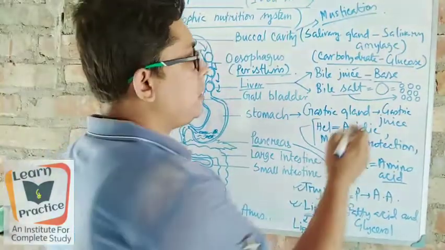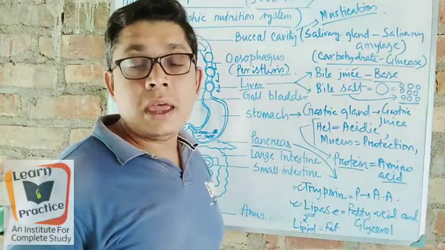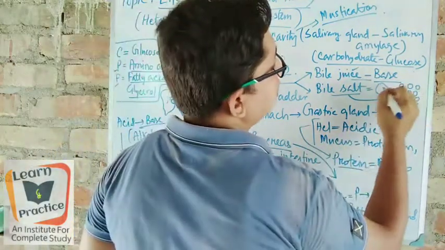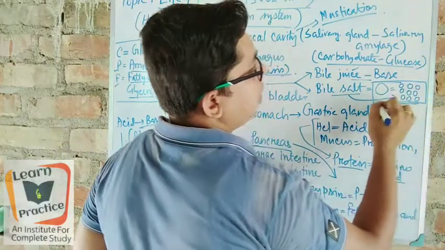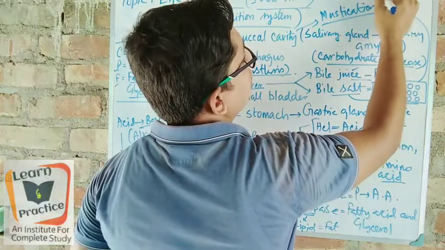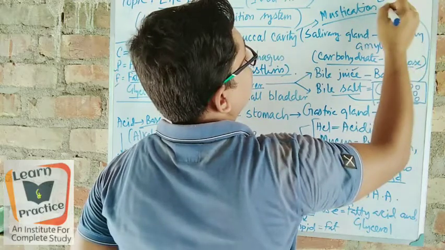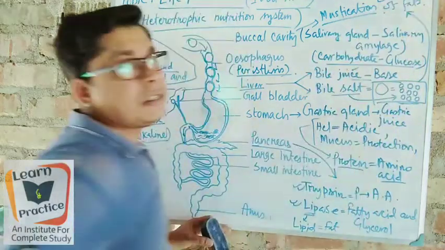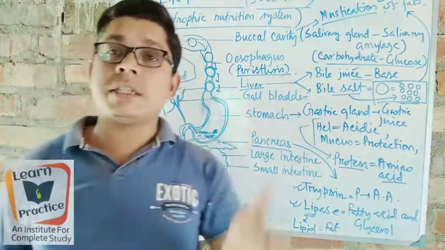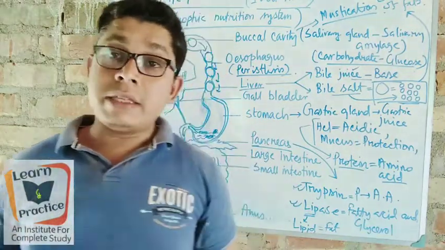When the fats are being dissolved, this process is known as the emulsification of fats. So here we can write the formation of small fat particles is called the emulsification of fats. Emulsification of fats is such a type of process where large size fat particles are digested into small ones.